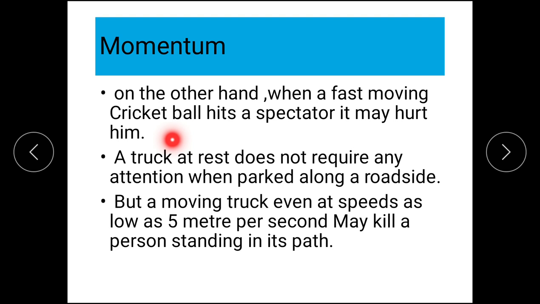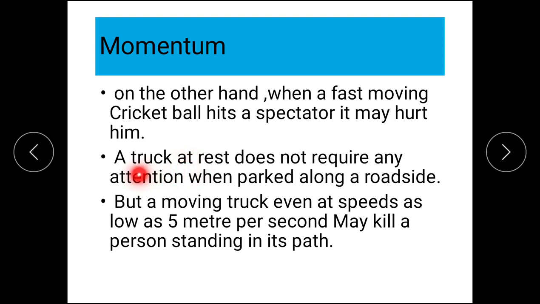But if the same speed is there with a season ball and you miss it, if it hits you, you will really get hurt. Speed was the same, say 10 kilometer per hour, 20 kilometer per hour, whatever. But the mass of the two balls was different. So the effect was different.